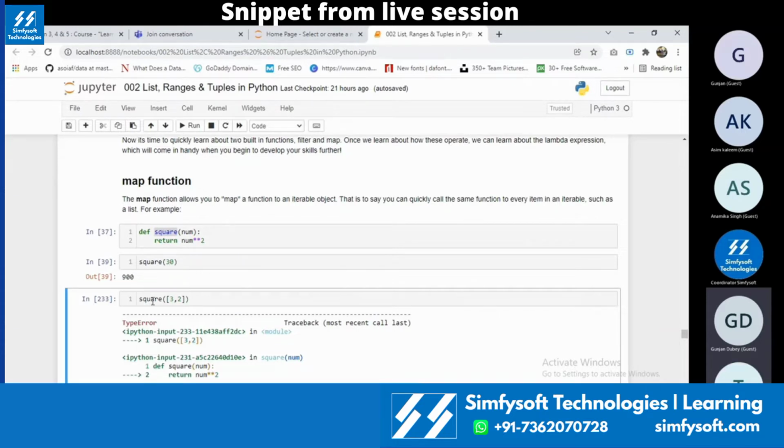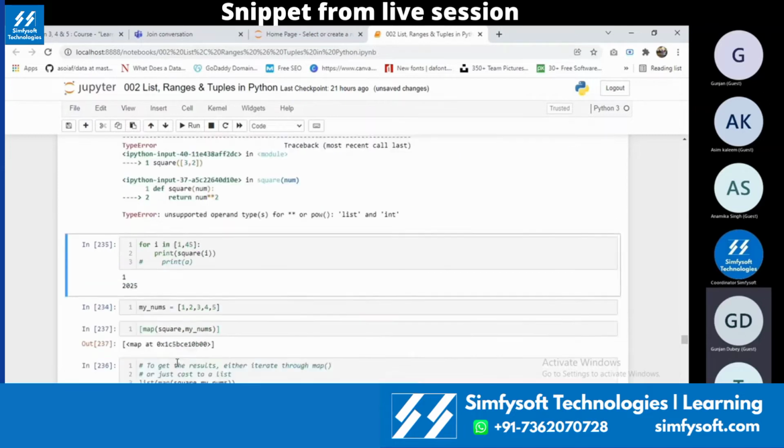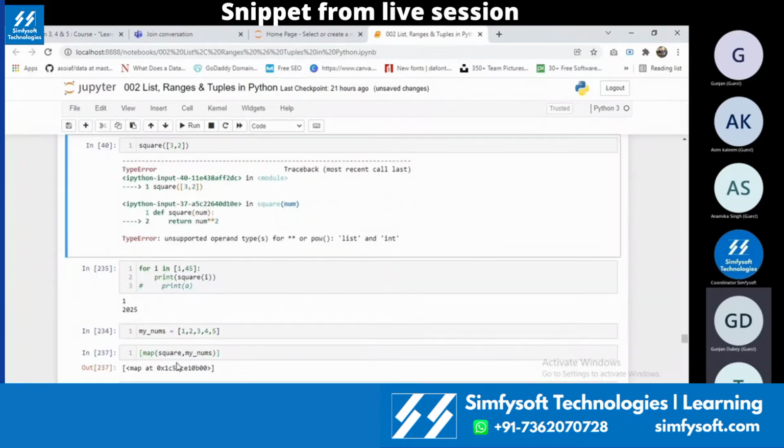When I try to pass that list as an argument to that function, it will throw me an error called type error. What map will do is automatically take those values, pass them to the function and then store the values in a list.